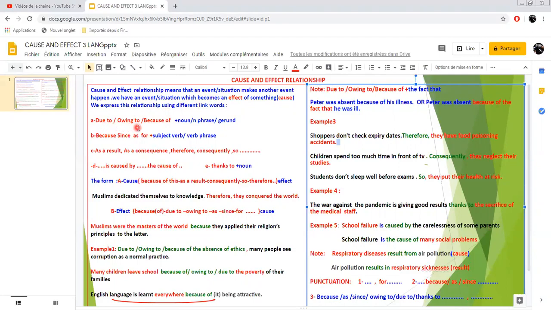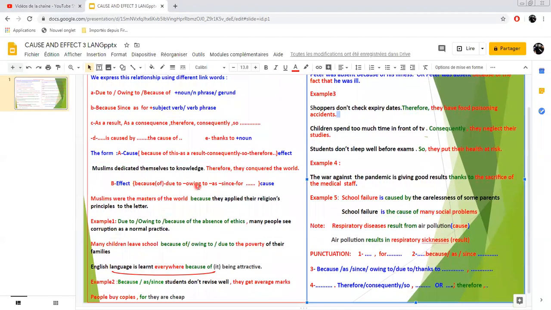Due to, owing to, because of, and they are followed by a noun or noun phrase or gerund. Because, since, as, and for, they are followed by a subject verb phrase. And for the effect, we have effect link words, of course: as a result, as a consequence, therefore, consequently, and so on. And some other words: is caused by, is the cause of, and thanks to plus noun. There are a lot of words, of course, which you can use to express this relationship, but we selected the common ones here.